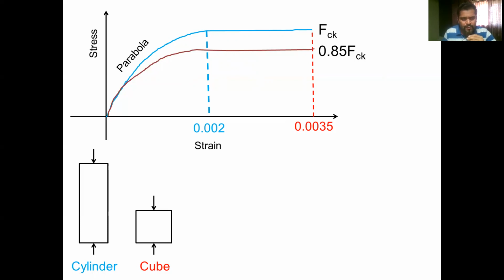But as we are going to perform the test on a cylinder, therefore the strength would drop down by a certain amount and it will become 0.85 times FCK. So the stress strain curve marked in maroon color here represents the stress strain curve obtained for the cylinder. But whenever we specify the value of FCK, we specify it by testing the cubes. Therefore, this cube stress strain curve is reduced to the cylinder stress strain curve by applying a factor of 0.85.